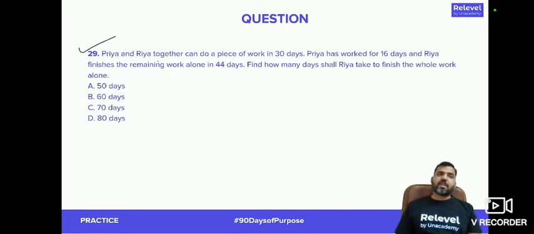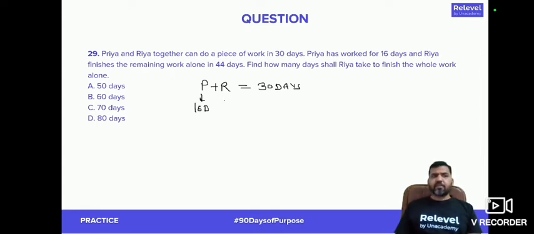Question number 29. Priya and Riya together can do a piece of work in 30 days. Okay, Priya and Riya together, right? It says Priya and Riya together can do a piece of work in 30 days. Priya has worked for 16 days.